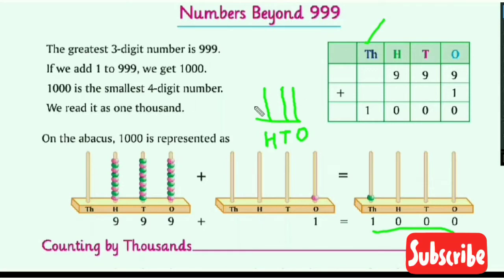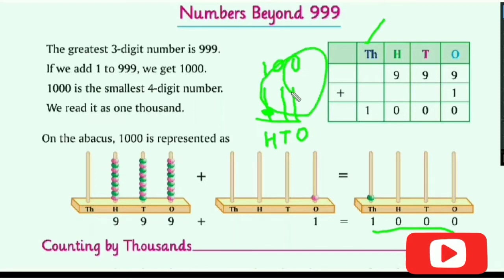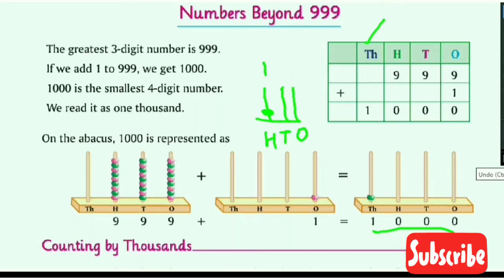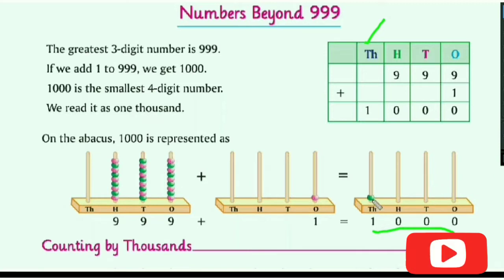At hundreds place we will put one bead. Only one is there, so we put only one bead. Here 0 is there, so we are not putting any bead. So this kit is representing 100. Like this, the thousands kit is representing 1000. There is one bead in thousands place.